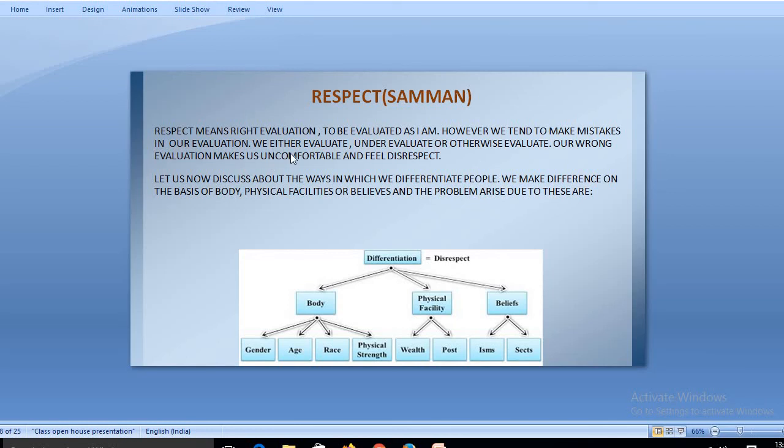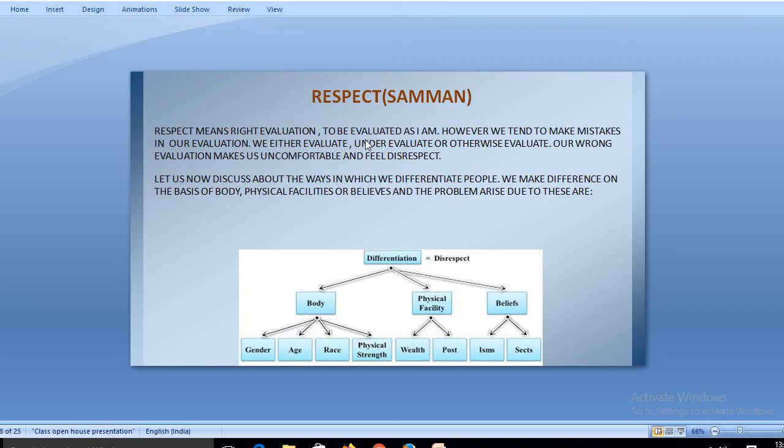So basically, what is respect about? Respect is all about other people not only recognizing your labor, but also appreciating it from the bottom of their heart. So respect is something that is called samman, where people give you that much respect. People acknowledge what you have done for them. So this is what respect is all about.